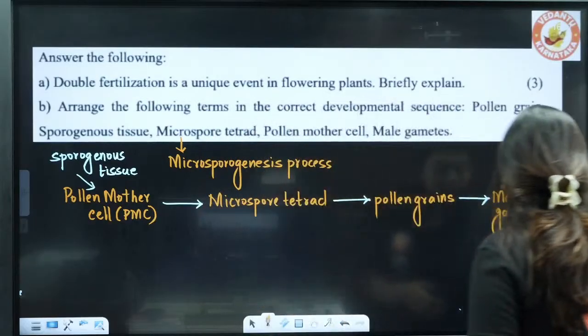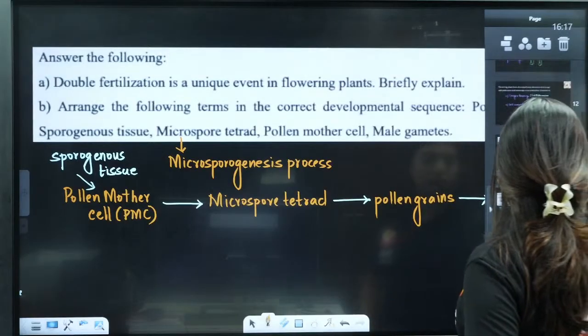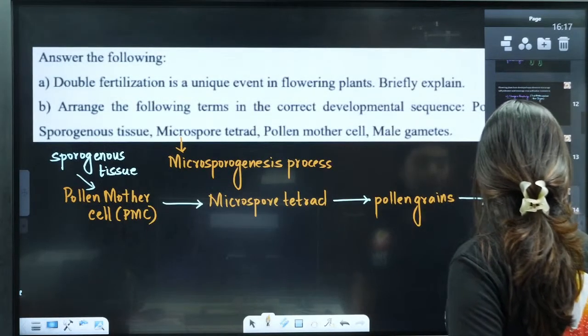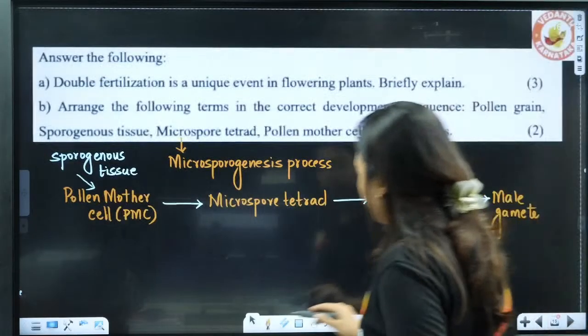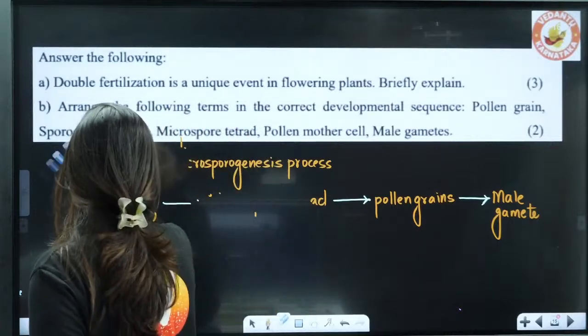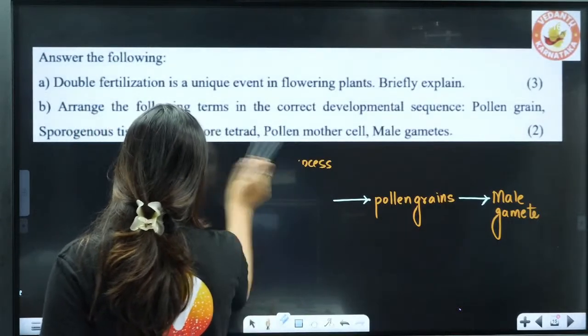Okay, awesome. Now, first question. The first question we have to understand. So students, the first question talks about double fertilization. What is double fertilization?